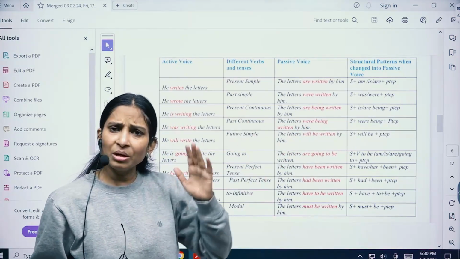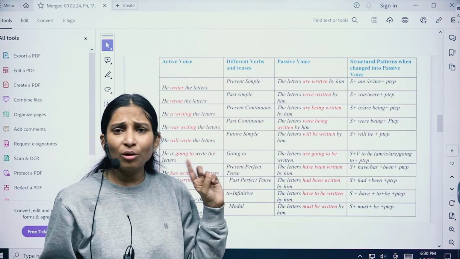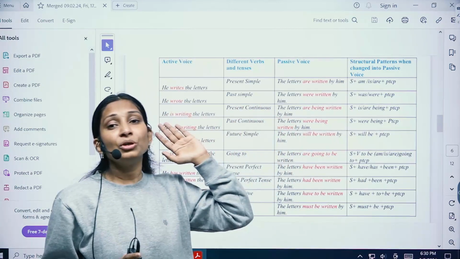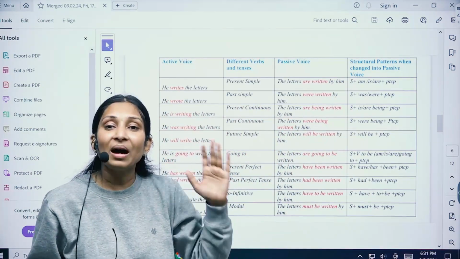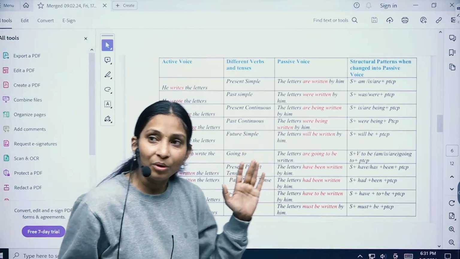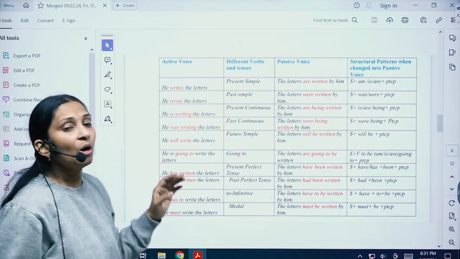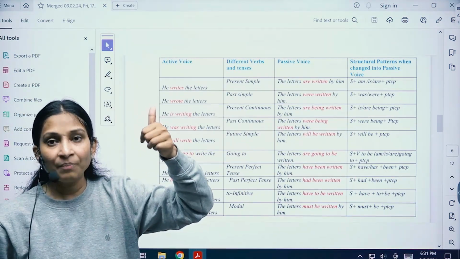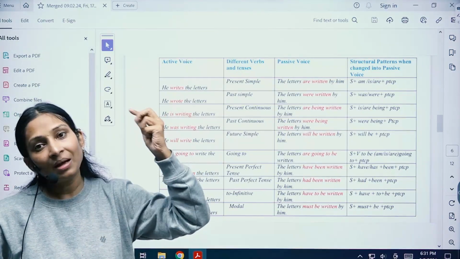So as I told you in the main rules also, in active voice you can use the verb's first form, second form, third form, or ing form, but in passive voice you're going to use only the verb's third form, which is the verb's past participle form. Okay, let us proceed with the fourth thing, children, past continuous. What is the sentence structure of past continuous? Subject, was or were, verb's ing form, and object.